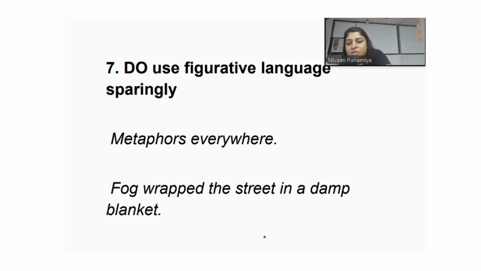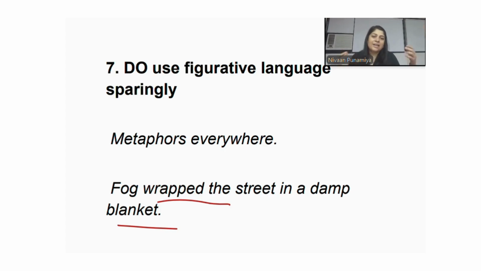So, fog wrapped the street in a damp blanket. This is not too much here. It's a very simplified way of saying that the entire street was foggy and damp. Fog enveloped it or covered it. Dampness was all over. So do it. You can do without them also. Not necessarily every time you need to use a figurative device.